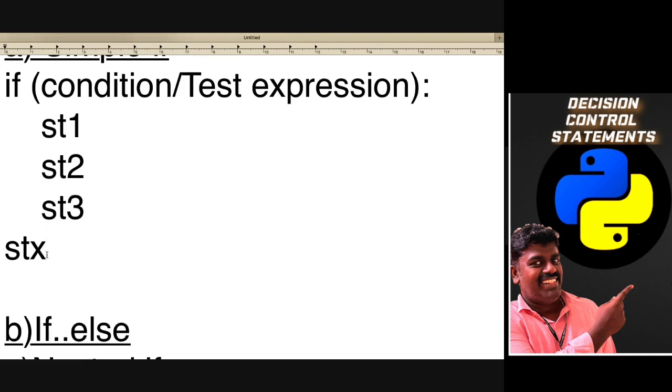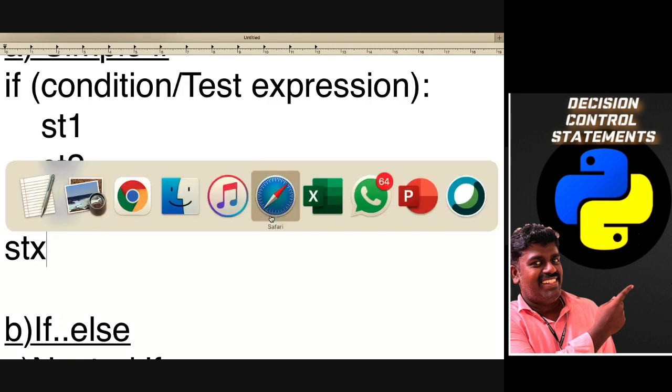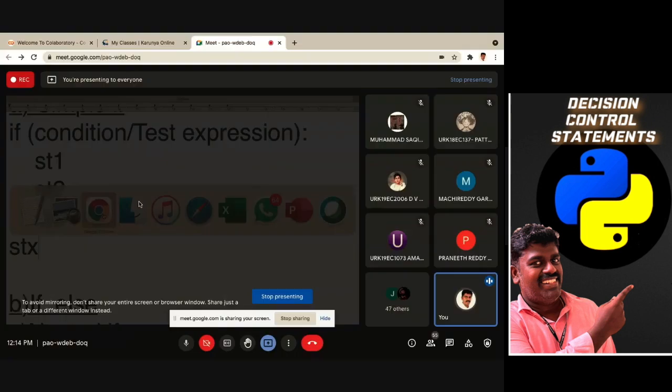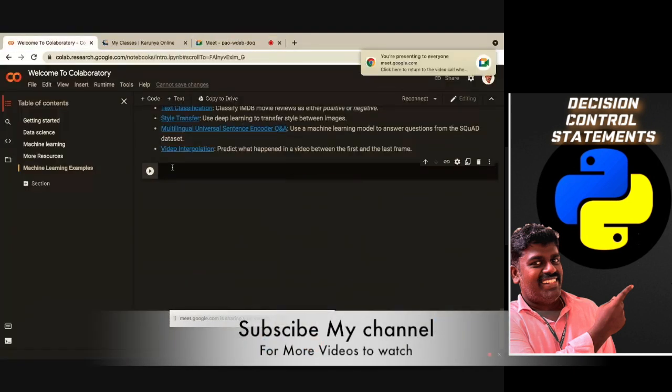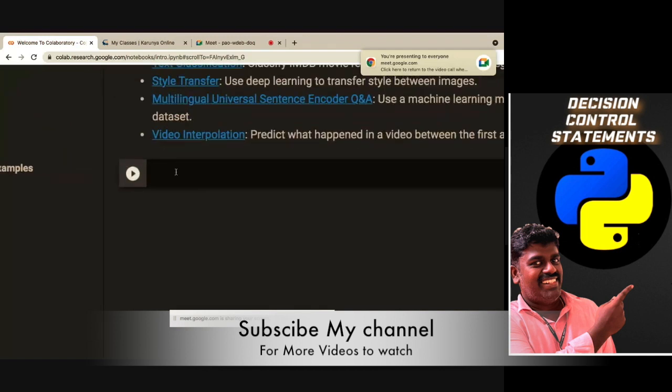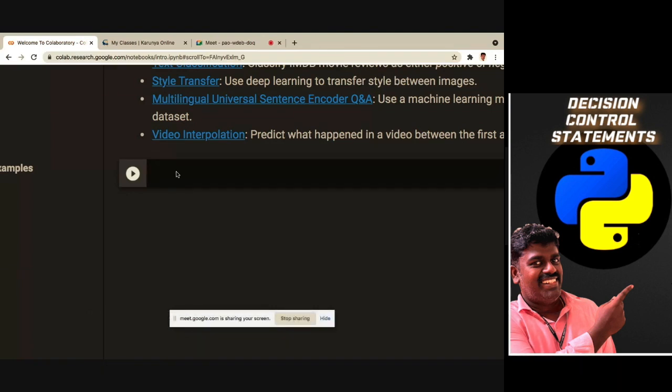We will check in Colab so that you will easily understand. So I will go to Colab now. Here I will paste it a little bigger. Here I will do a very simple program, checking whether the number is 0 or non-zero.